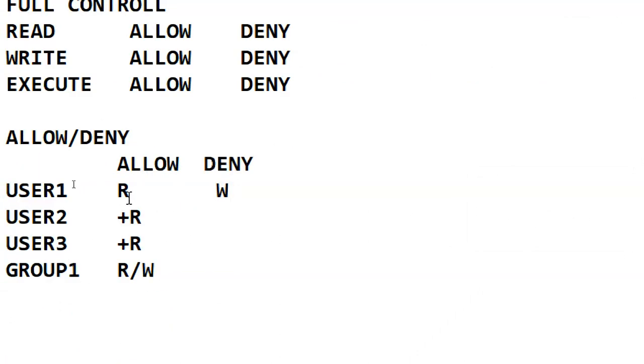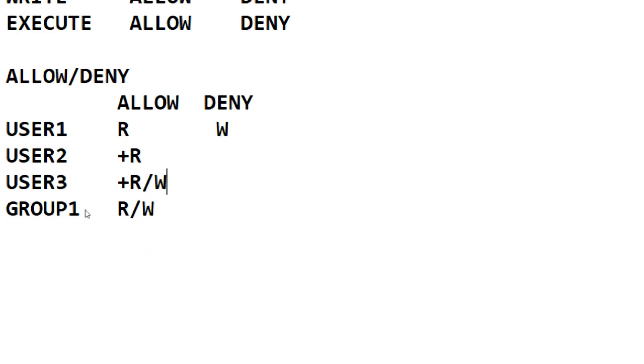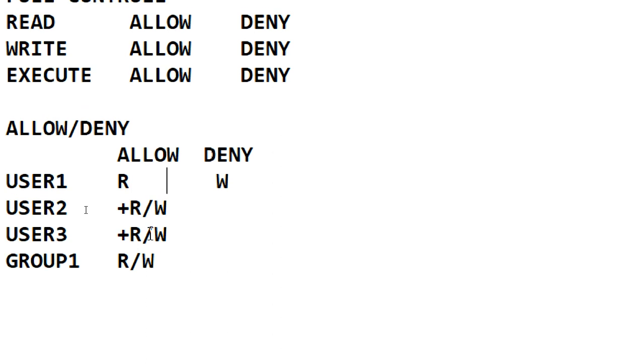One more scenario. Yeah, it is confusing, compulsory. So here I gave group read and write permissions. Group members can do read and write, meaning all the group members, one way or the other, will get read and write permissions. So user 3 is also getting read and write permissions automatically because of the group. Whether you mentioned user 2 there or not, because it's a member of the group, they get read and write permissions. But for user 1, I specifically put that user 1 can read the file but write is denied.